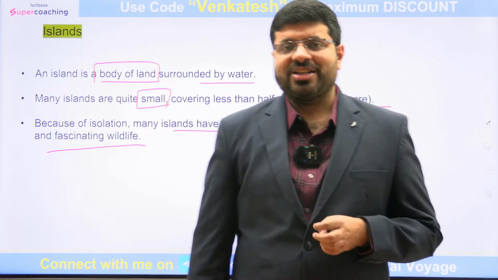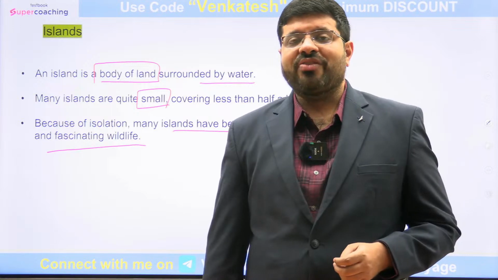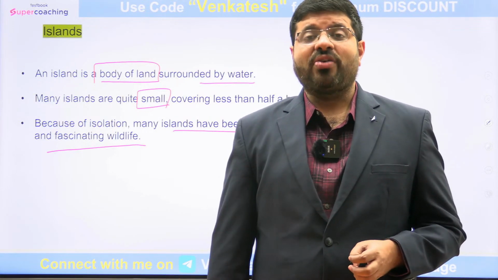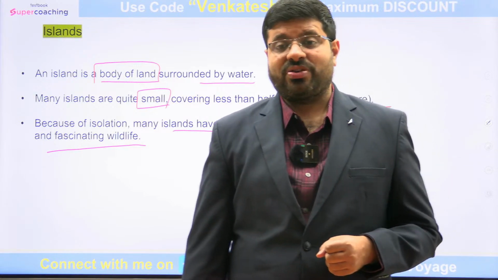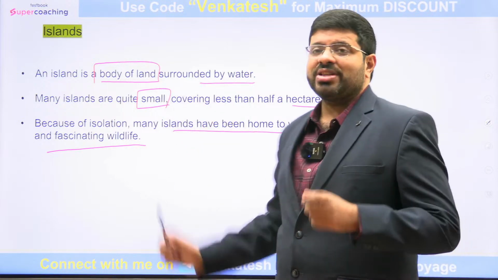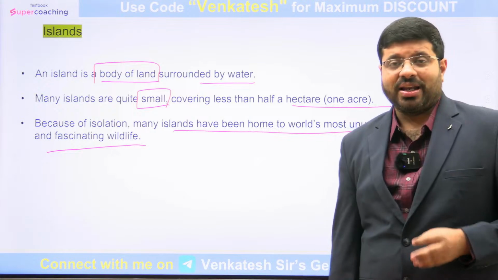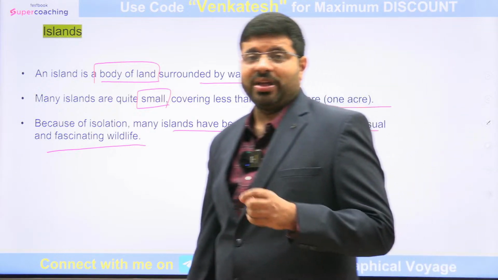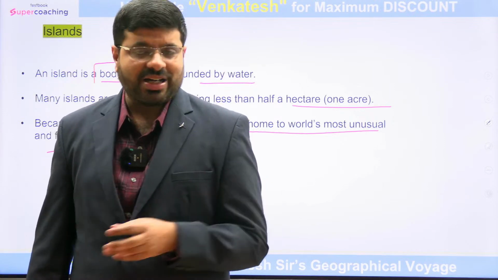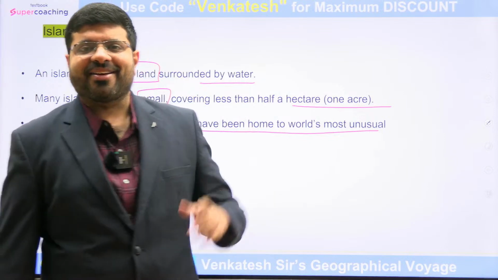You also saw this in the movie Life of Pi, which showed unique things found on some fascinating islands of the Pacific Ocean, right? Because of this isolation, you have some of the most primitive tribes like the Sentinelese tribe in the Andaman Nicobar group of islands, where no one is allowed. No UPSC preparation, nothing there, right?